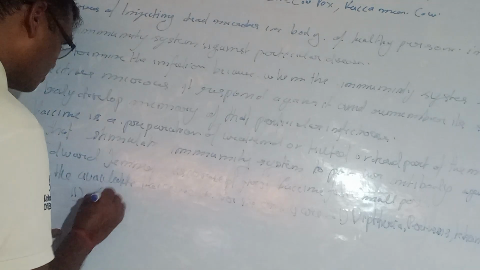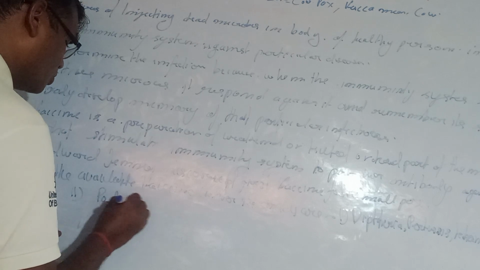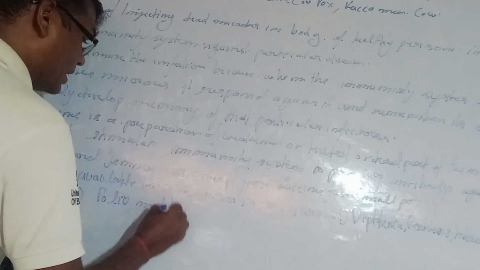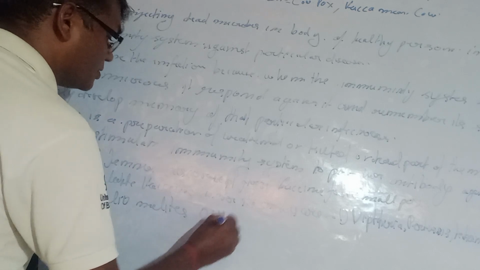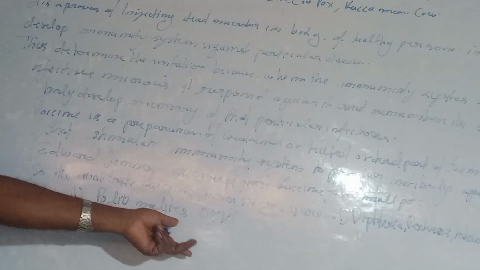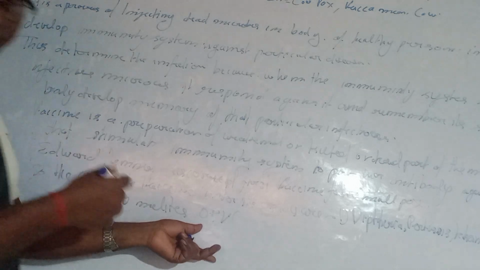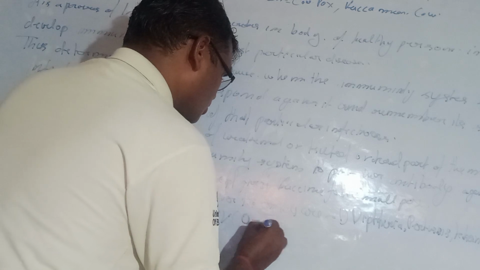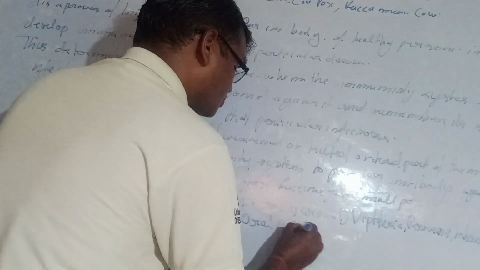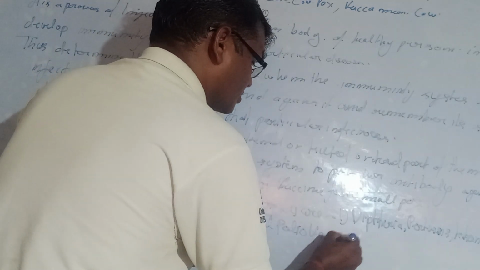The second vaccine here is poliomyelitis, OPV. OPV means oral polio vaccine. It is also said with the oral polio vaccine.